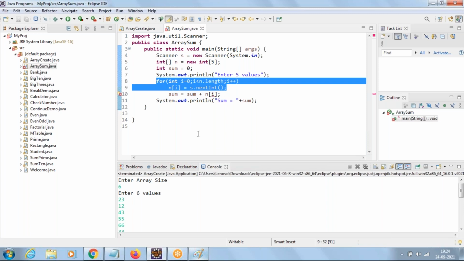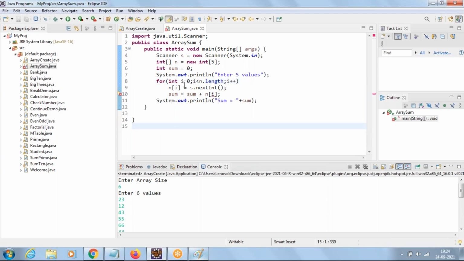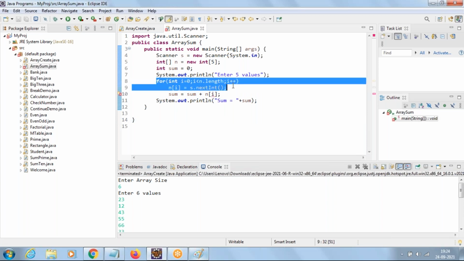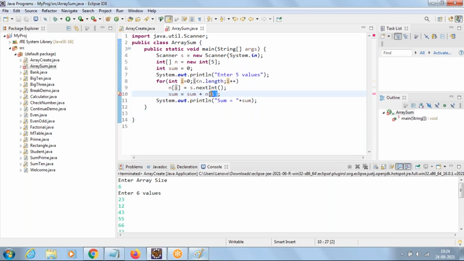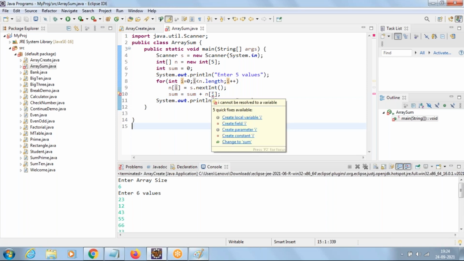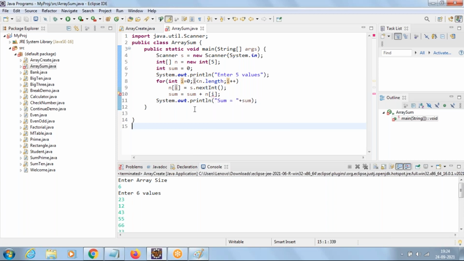And where have we declared the i variable? Inside the for loop, right? When you see data type and variable, that is a declaration. So we have declared the i variable inside the for loop, which means I can use this i variable only within the for loop. Can I use the i variable outside of the for loop? No. That's the reason we are getting the error here. This i variable is unable to be identified. See the message: cannot be resolved to a variable. That's the reason we are getting the error.